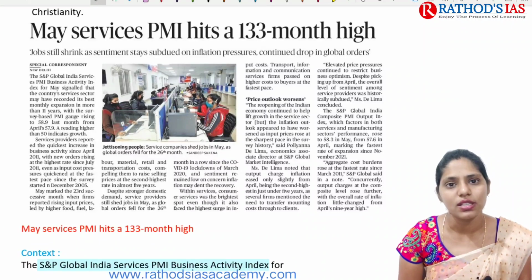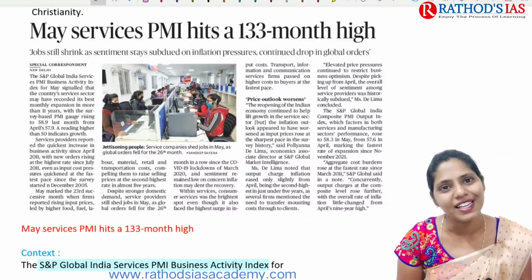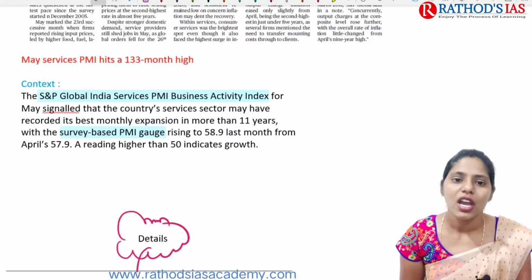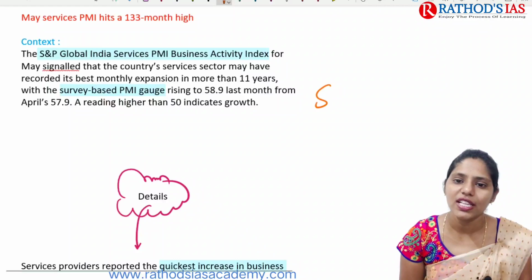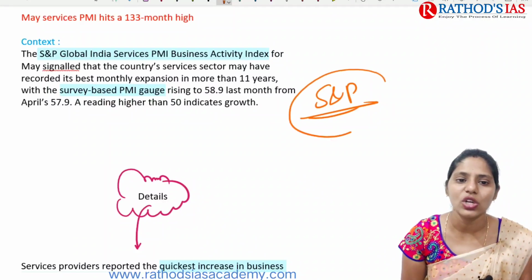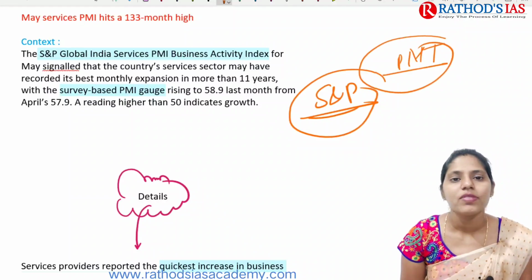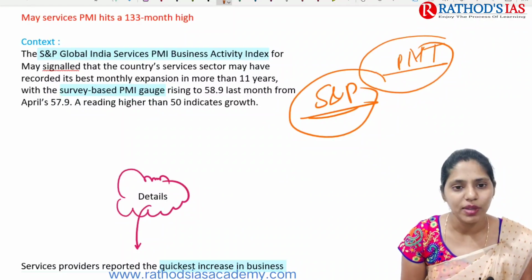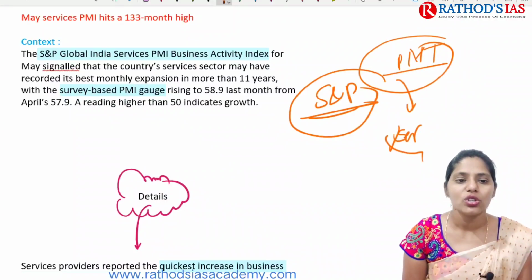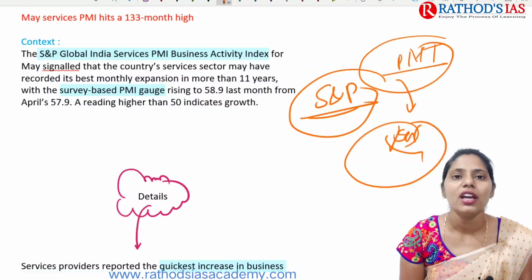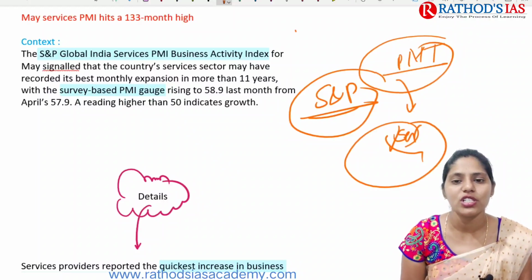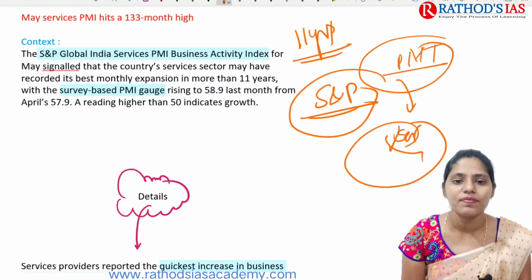Okay, so this article is important from your economy point of view, which mainly comes in the GS paper 3. And now let's try to see the context. Here, S&P Global India Services came up with the Purchasing Managers' Index for the month of May. It mainly talks about your service sector, which recorded its best monthly expansion in more than 11 years.